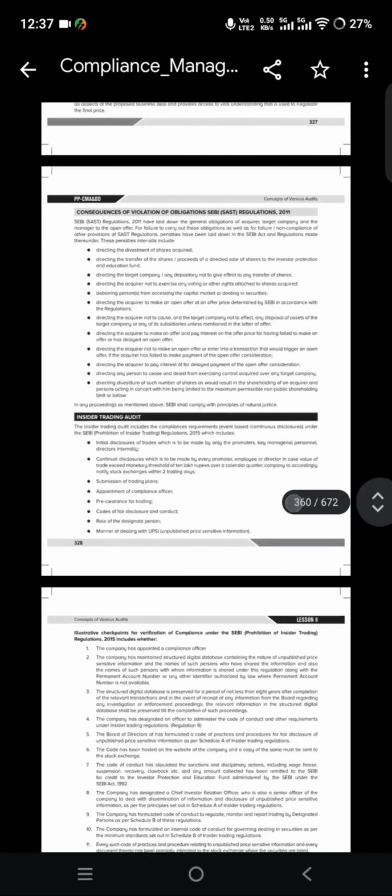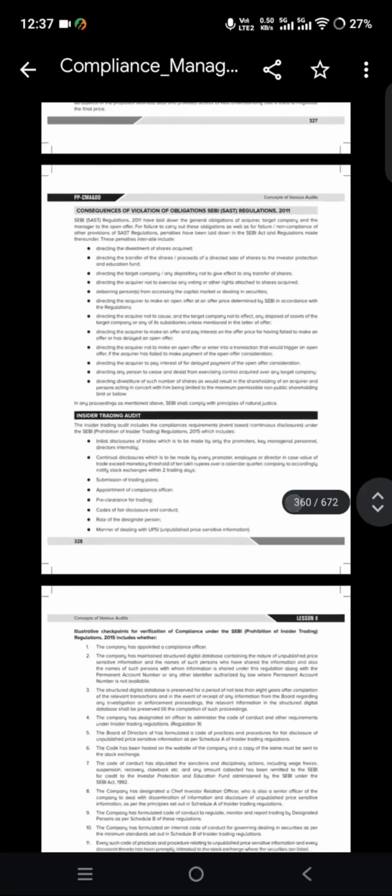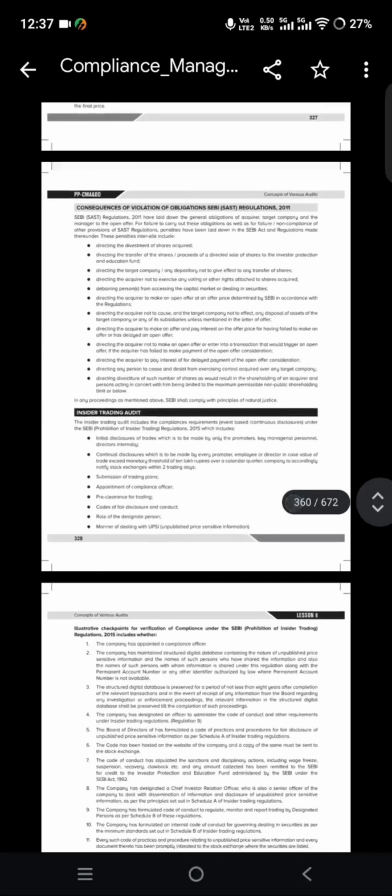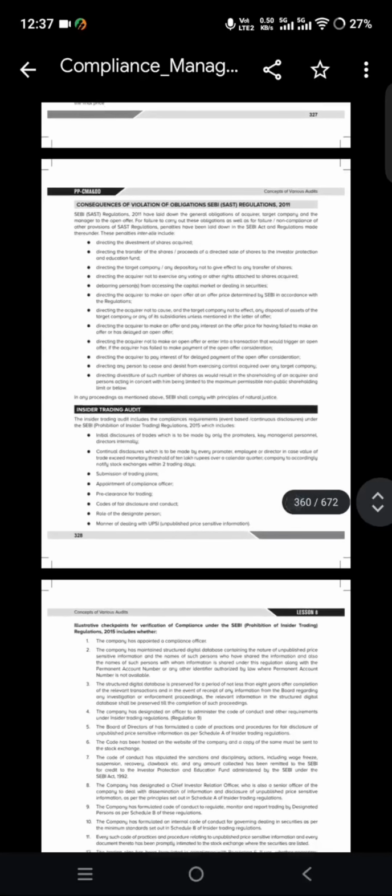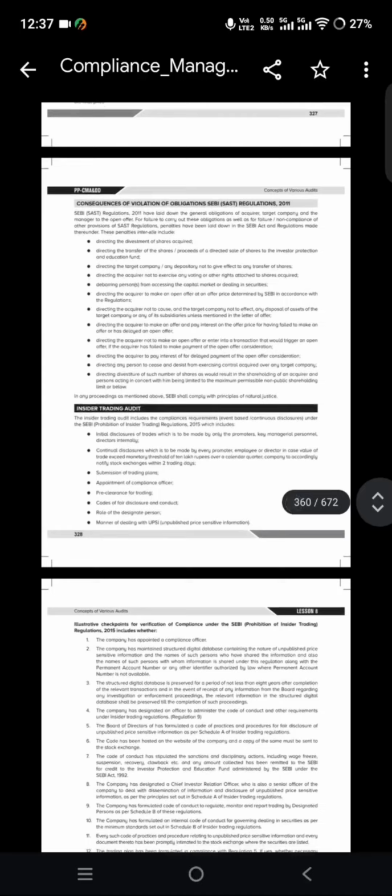with UPSI. Next, illustrative checkpoints for verification of the compliance under SEBI prohibition of insider trading. First, company has appointed compliance officer.